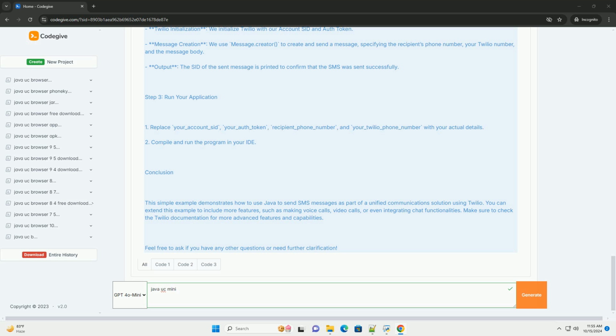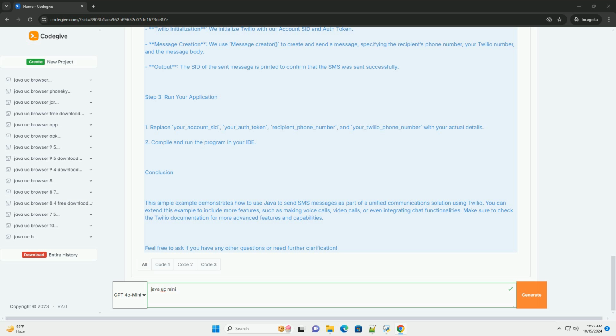3. Add required libraries. For unified communications, you might want to use libraries like Jitsi for video/audio calls or Twilio for SMS and calling features. For this example, we'll use Twilio. Add Twilio to your project. If you're using Maven, include the Twilio dependency in your pom.xml.